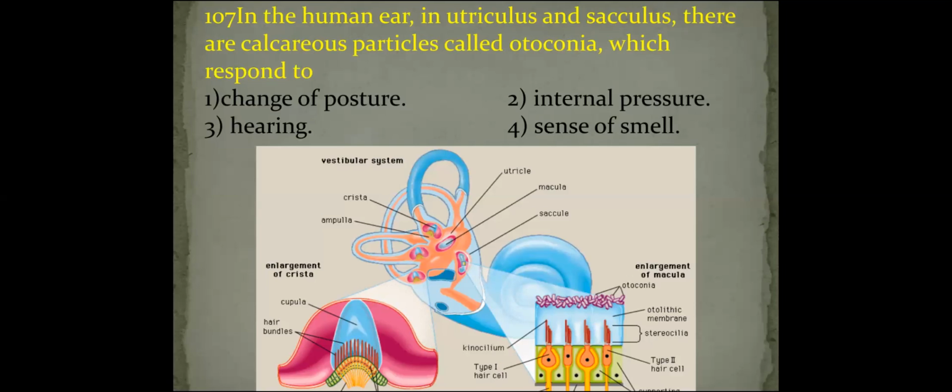In the diagram here you can see these are the otoconia. They are made up of calcium carbonate. They are crystals, we can say the ear sand. This otoconia, the ear sand, responds to the change of posture. When we change our body posture, that is detected by the otoconia. So the answer is the first option.